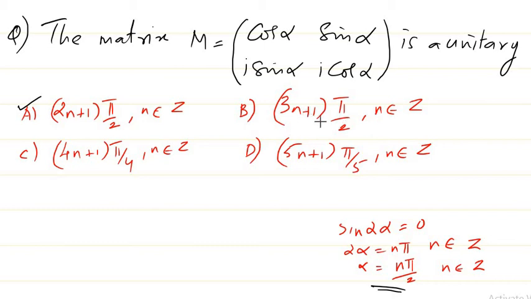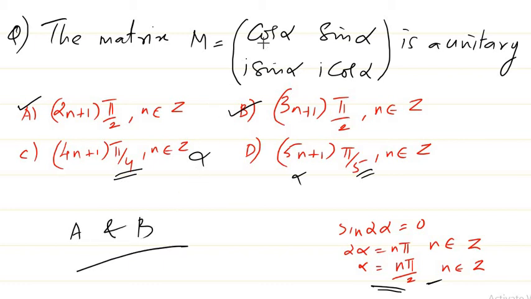And here also you can see 3n plus 1 pi by 2. If you substitute n here, you get many multiples of pi by 2, which are also coming in this case, right? So this is also a correct option. But here we have 4n plus 1 pi by 4 and pi n plus 1 pi by 5. So these are not correct. So the only options here true are A and B.